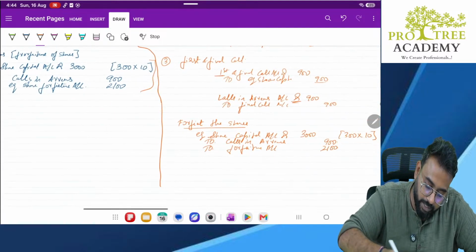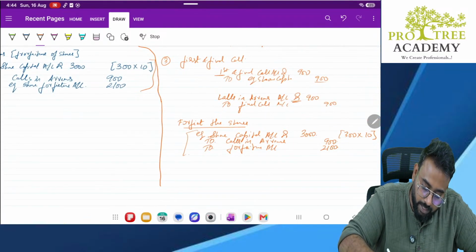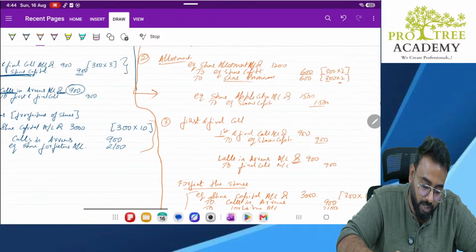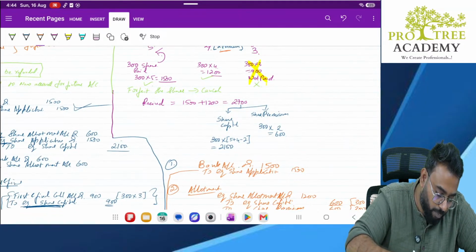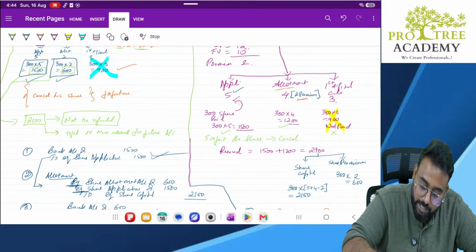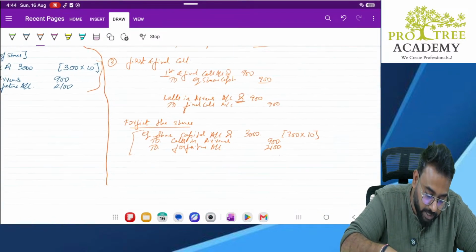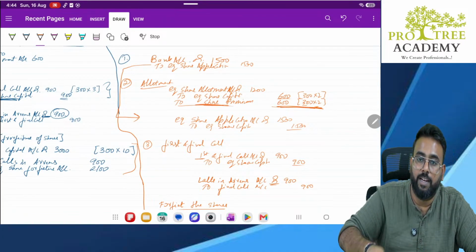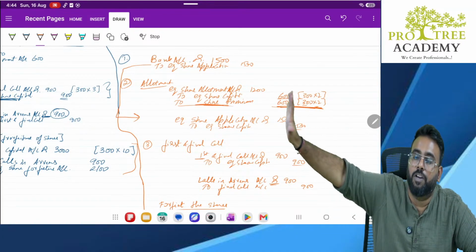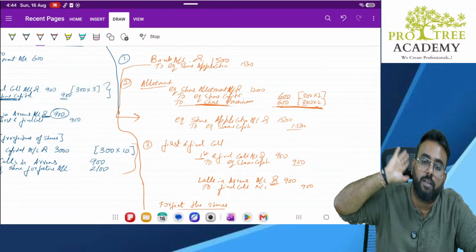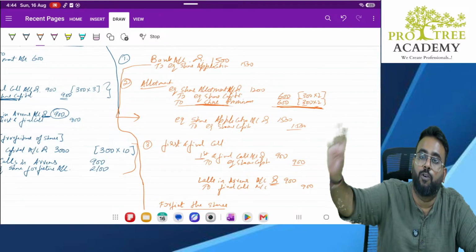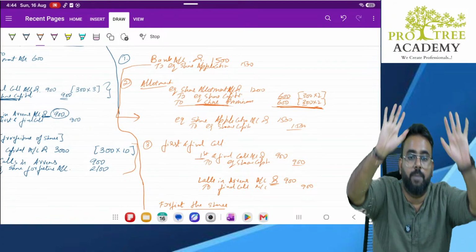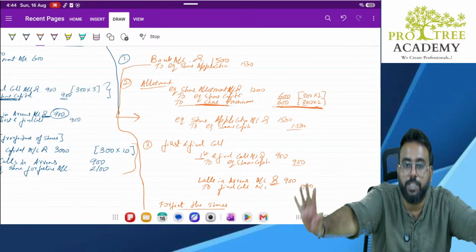Okay. Now, what was the entry here? 3900, 2100. Sir, what changed? Nothing changed. But the question was different, no? Here the issue price was 10. Here the issue price was 12. Still, why nothing changed, sir? Why nothing changed is, whatever share premium you have collected, it will not be transferred to forfeiture account. It will never be transferred to forfeiture account. Whatever is collected in the share premium, it will always remain in the share premium. It should never be moved out of share premium.